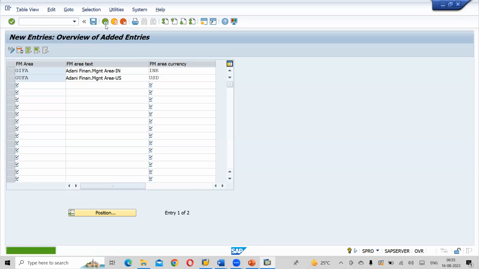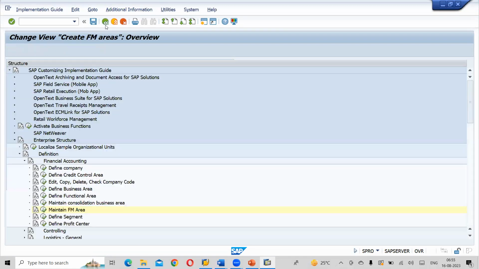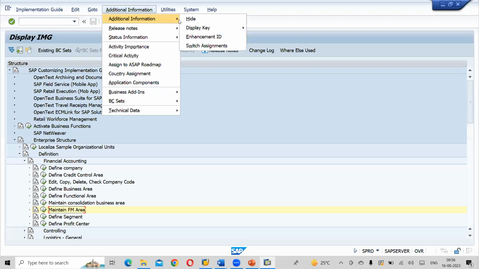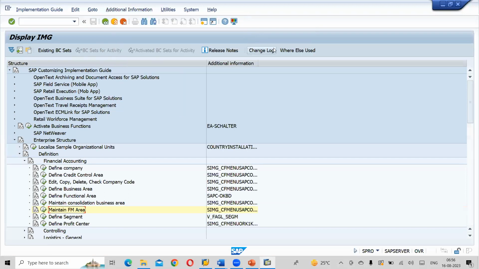From there, select define segment. We don't have any transaction code for segment. This is a newly introduced one. We have only a table.